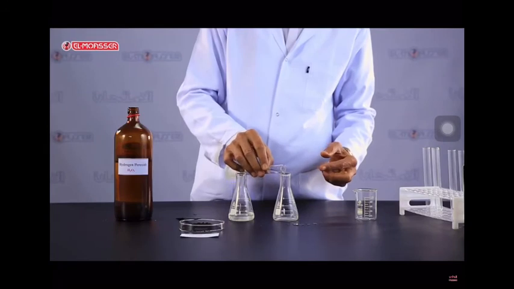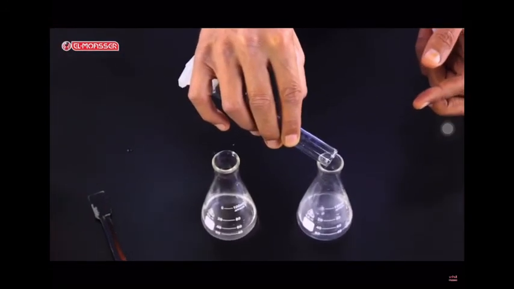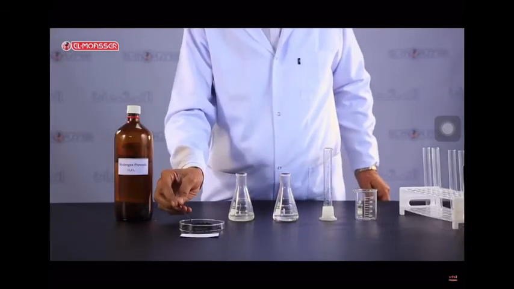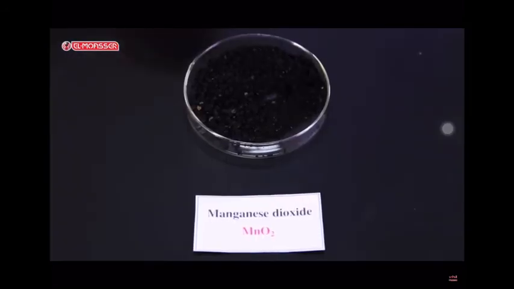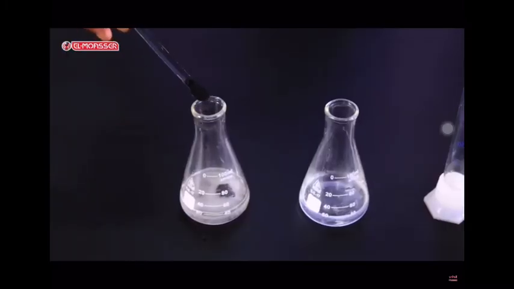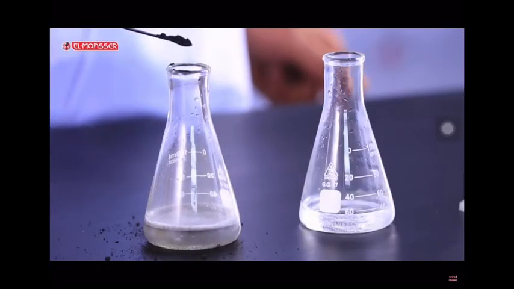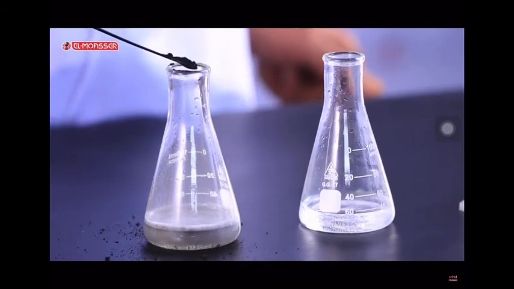Add the same volume of hydrogen peroxide into another conical flask. Add the black powder of manganese dioxide gradually to the first flask only. Compare between the reaction in the first flask and the reaction in the second one, related to the rate of reaction.